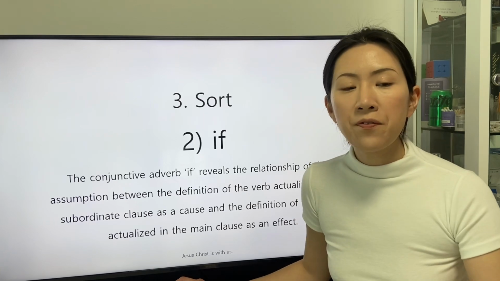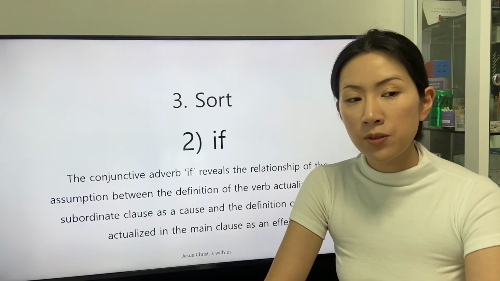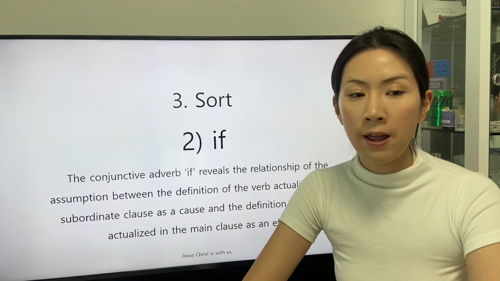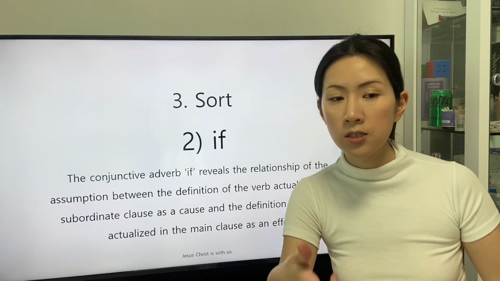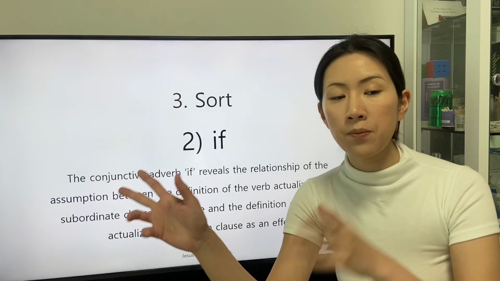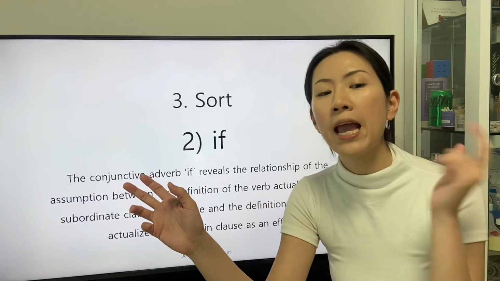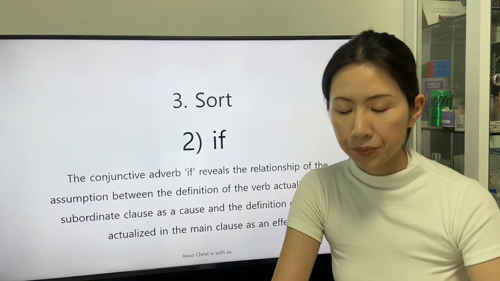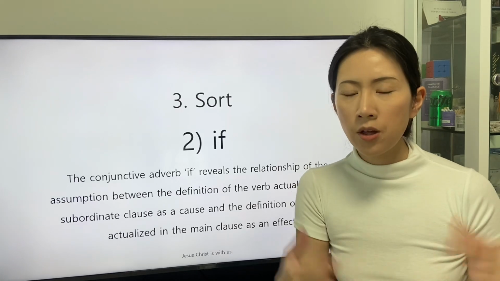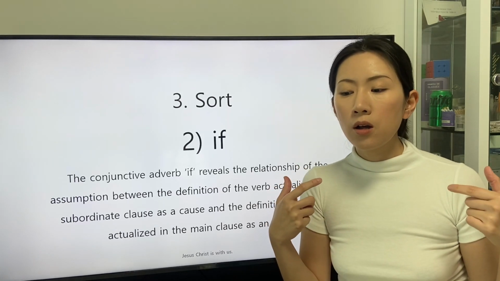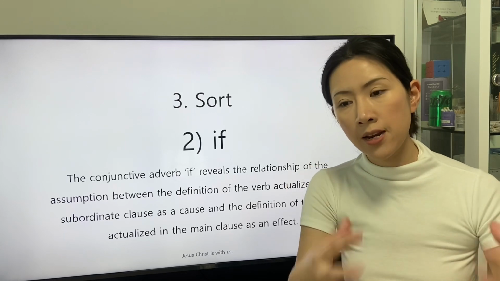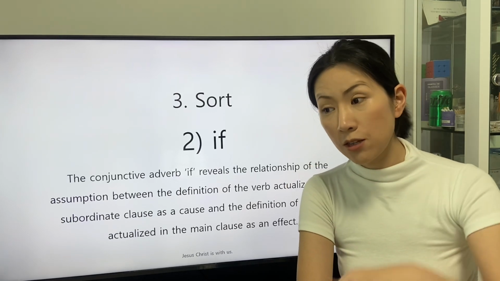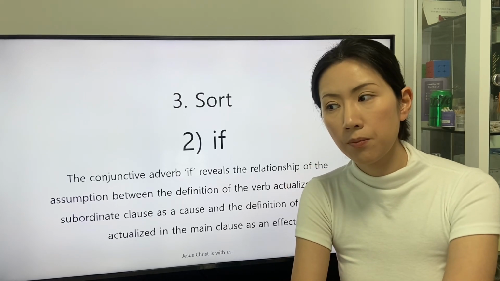The conjunctive adverb if reveals the relationship of the assumption between the definition of the verb actualized in the subordinate clause as a cause and the definition of the verb actualized in the main clause as an effect. The speaker figured out that the experience, condition, or action stated in the subordinate clause is not to be actualized.